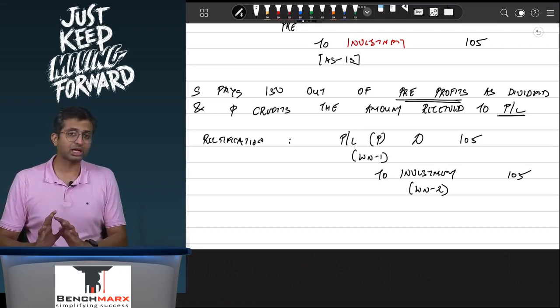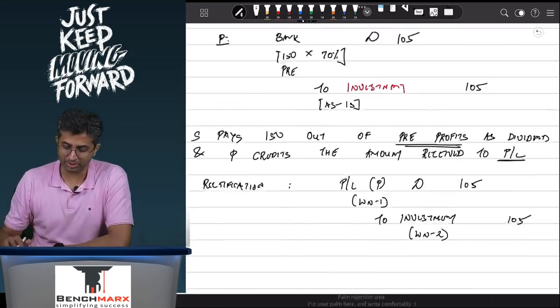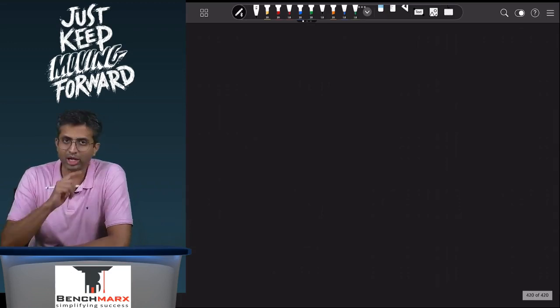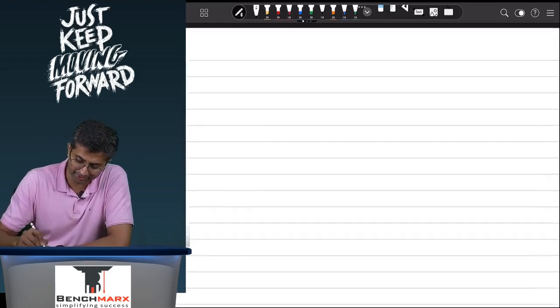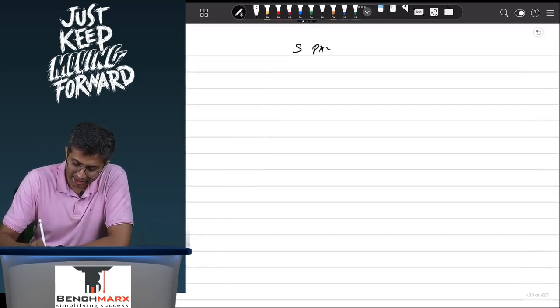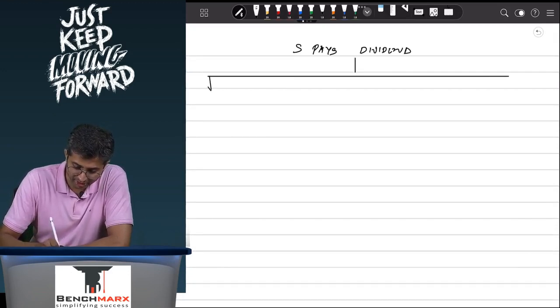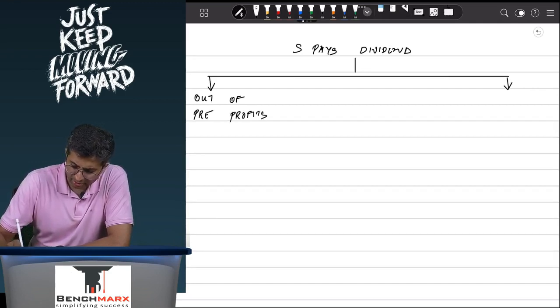So in case the correct accounting treatment is passed, there is no problem. So what are the possibilities over here? Well, it is possible that when S pays dividend, this dividend can be out of pre-acquisition profits, or this dividend can be out of post-acquisition profits.